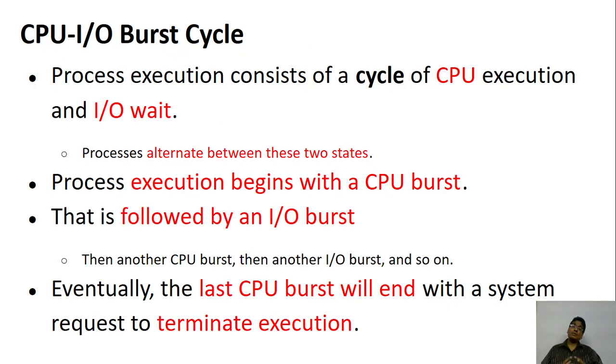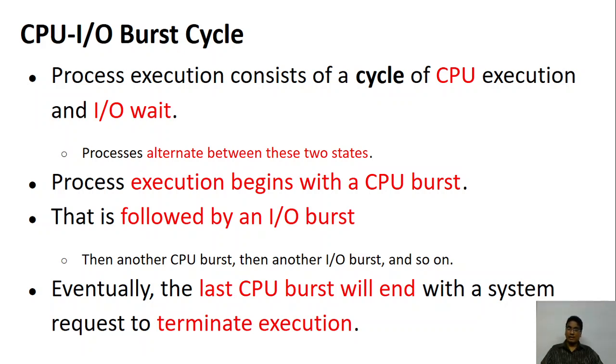We say that when your process is doing some work on the CPU, there is a burst of activity on the CPU. In the same way, when you are performing input output related activity, we say there is a burst of input output activity. So how does your program begin? It begins with the CPU burst. That is, you give a lot of work to the CPU, and then some input output is required. So there will be a burst of activity for input output peripherals or input output devices.